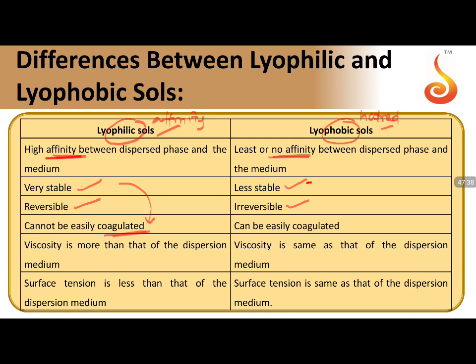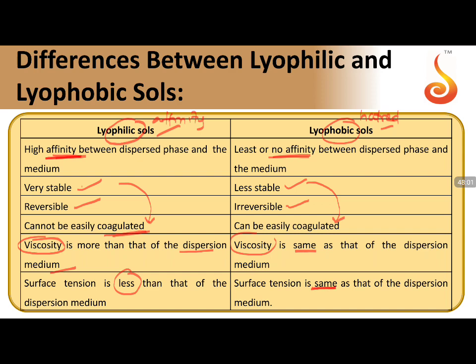If they are unstable, they can easily be coagulated. Now, viscosity is more than the dispersion medium in one case, whereas viscosity is the same as the dispersion medium in the other. These are the differences. Surface tension is less than the dispersion medium in one, and the same as the dispersion medium in the other.